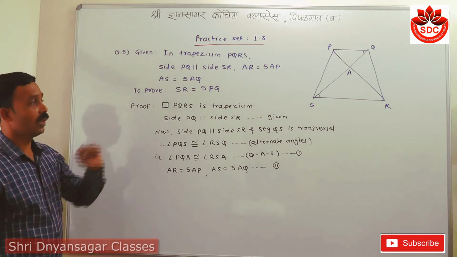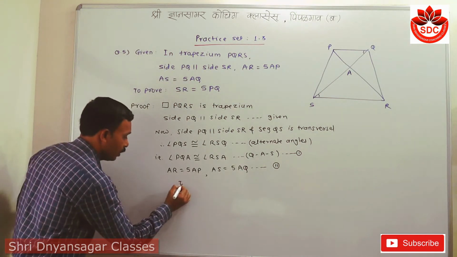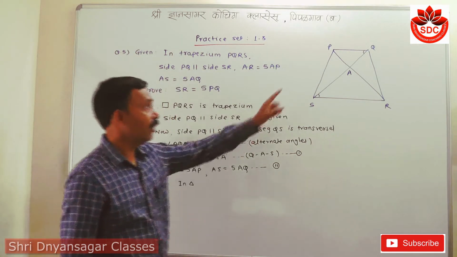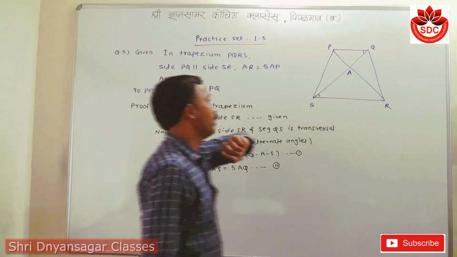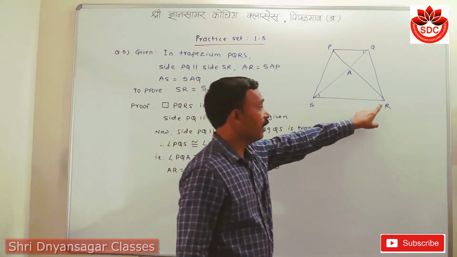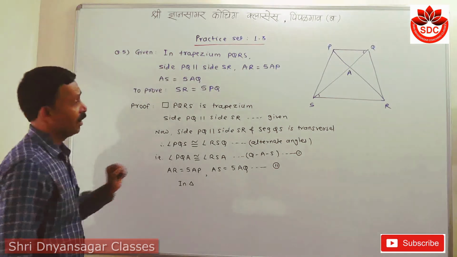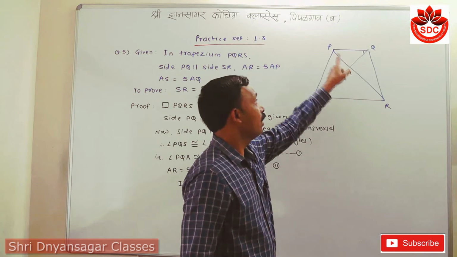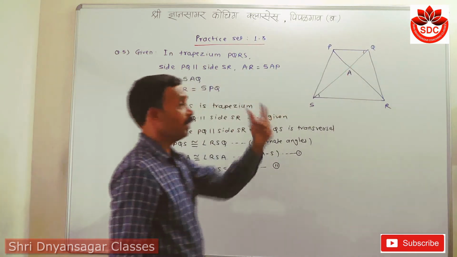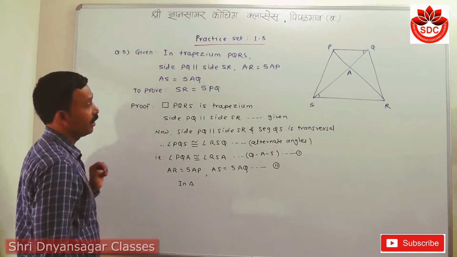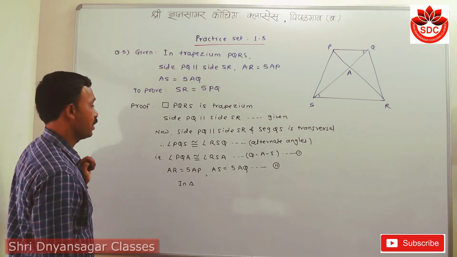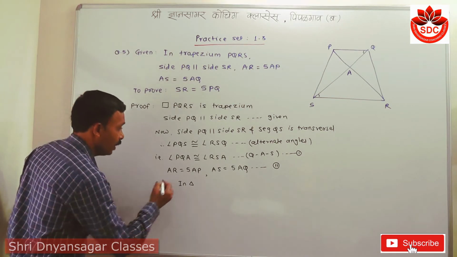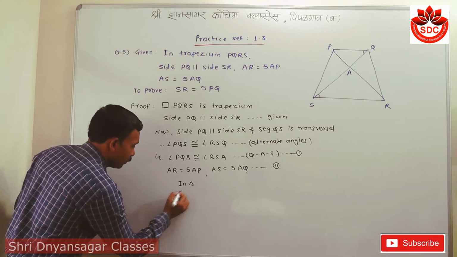Now student, we take two triangles here. In triangles, always take the proper correspondence. Here we take triangle RSA and triangle PQA.